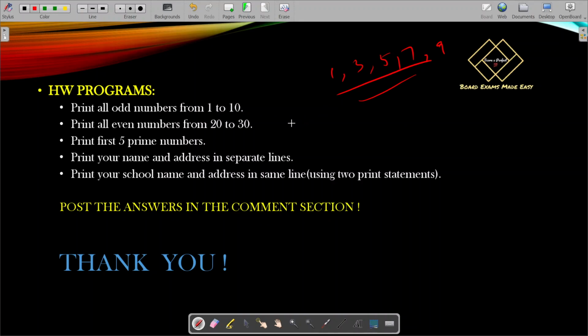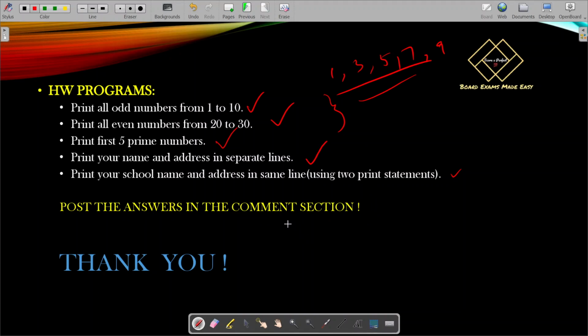All right, so the first program is odd numbers from 1 to 10. Second is even numbers from 20 to 30. Then third is first five prime numbers. Those are integer printing, it's very easy. The next one is name and address in separate lines: print your name and address in separate lines. And the last one is print your school name and address in the same line using two print statements. So try to solve those.